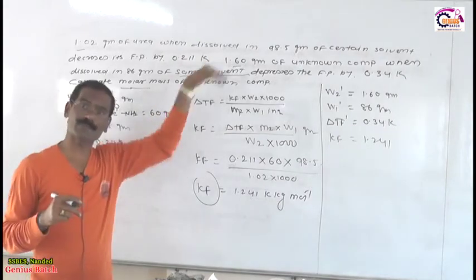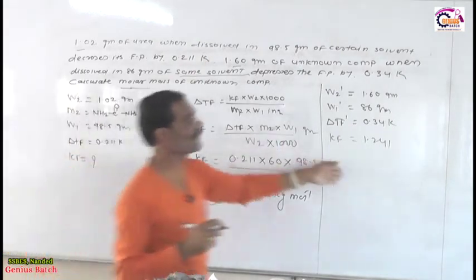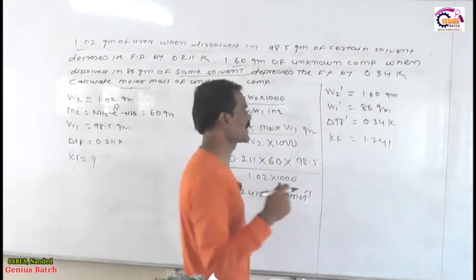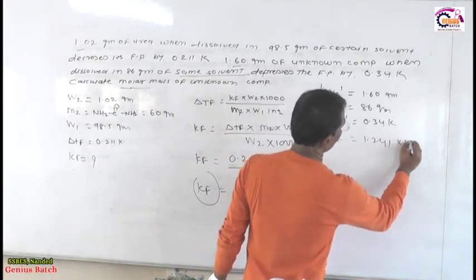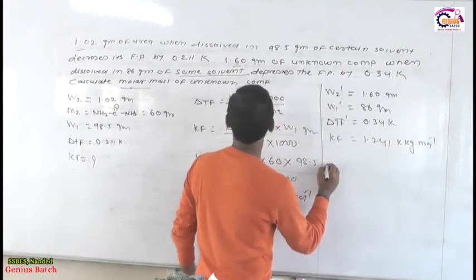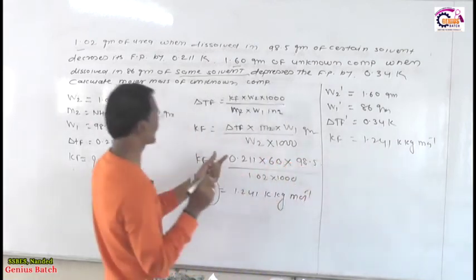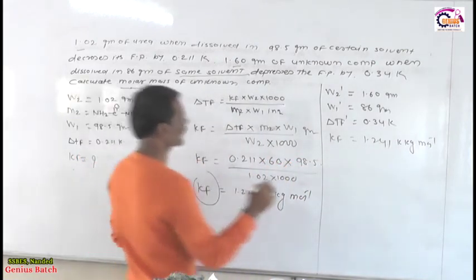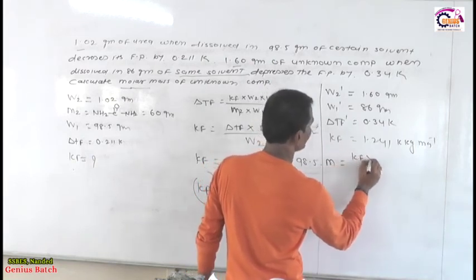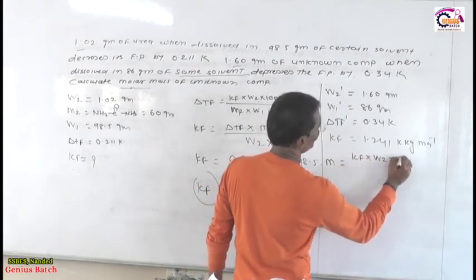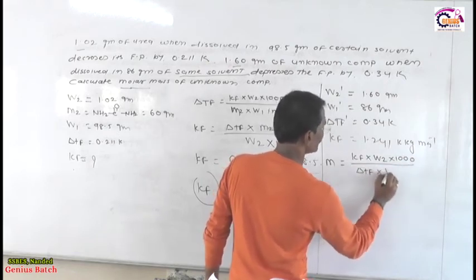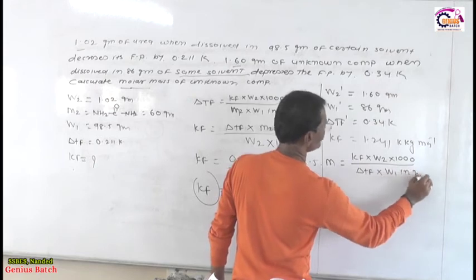You got it? Why have they given such a problem? Because by using the first statement we calculate the Kf and put this value of Kf in the second problem, and we easily calculate this, because this becomes very simple. Kf is 1.241 Kelvin kilogram per mole. So, very simple way. So how to calculate the molecular mass? Rearrange this equation: m is equal to Kf into W2 into 1000 divided by delta TF into W1 in gram.